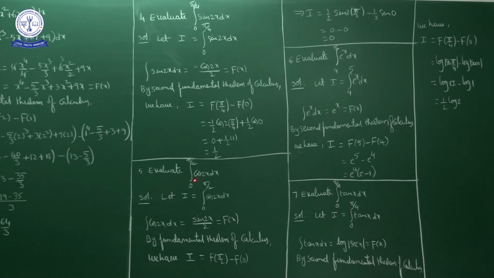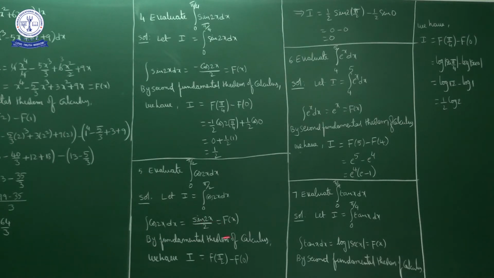Evaluate integral 0 to pi by 2 cos 2x dx. What is the lower limit here? 0. What is the upper limit here? Pi by 2. What is the function of x here? Cos 2x. Okay, so I is equal to integral 0 to pi by 2 cos 2x dx. First I will calculate the indefinite integration. Integral cos 2x dx is equal to sin 2x by 2. Okay, this is capital F of x.